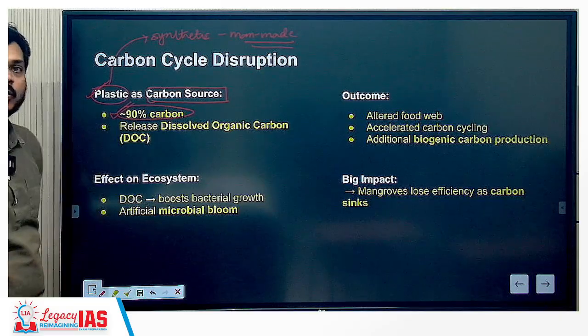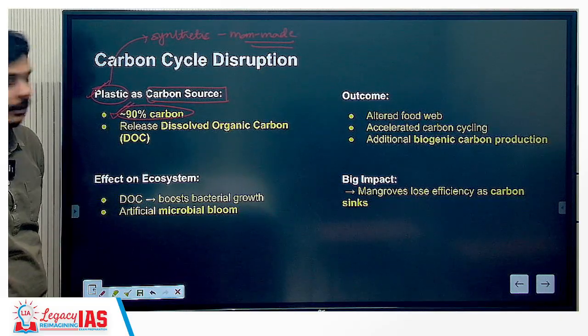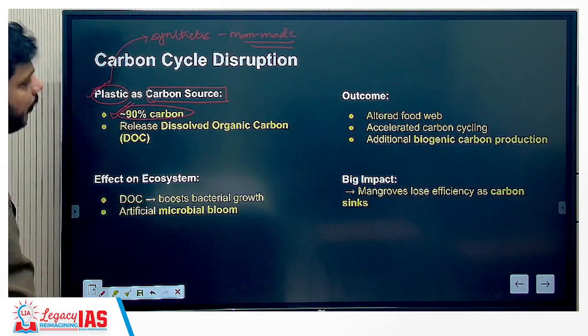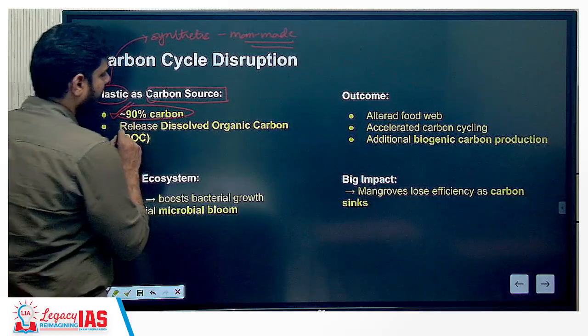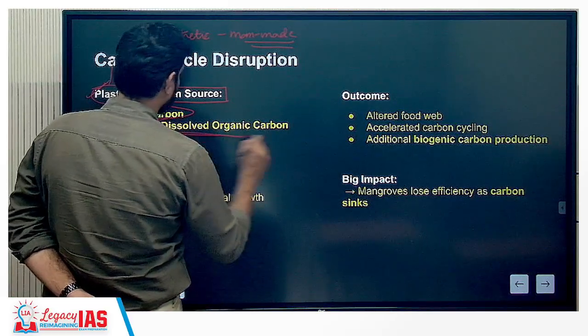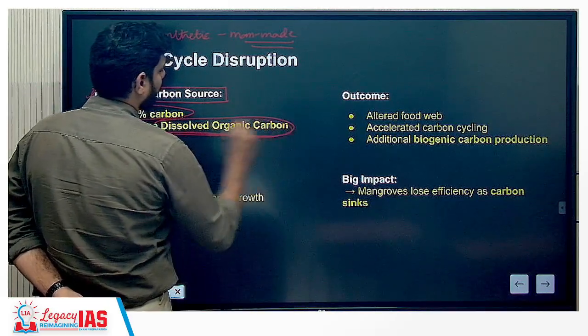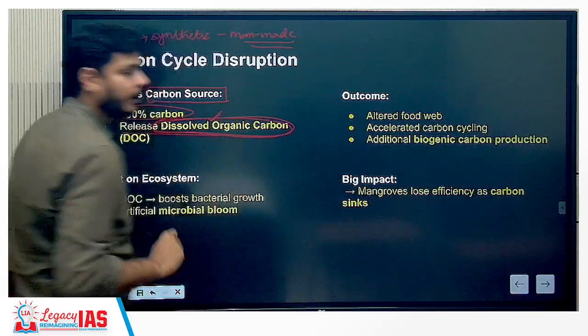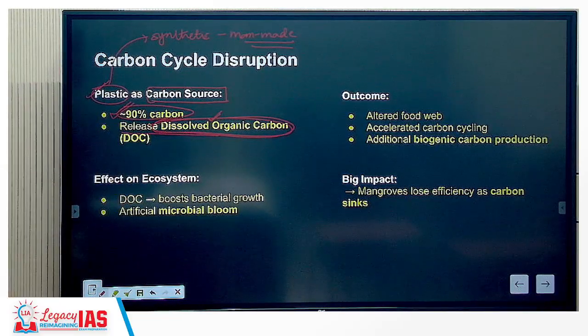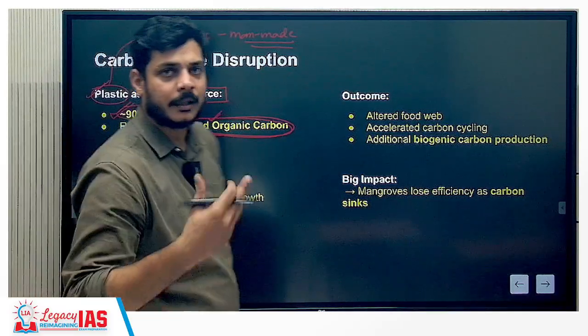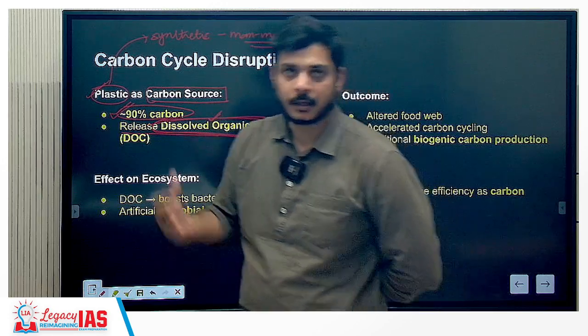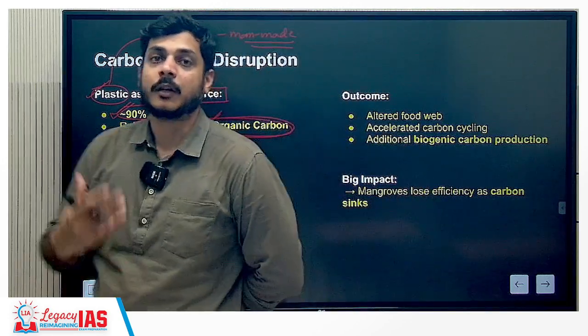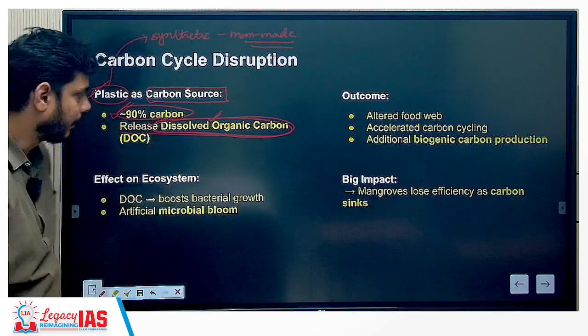This is the source of carbon that is being cycled. The problem here is that they release dissolved organic carbon. This becomes an ailment for the carbon cycle. That means the carbon cycle ultimately becomes disrupted because of the addition of a huge amount of carbon.